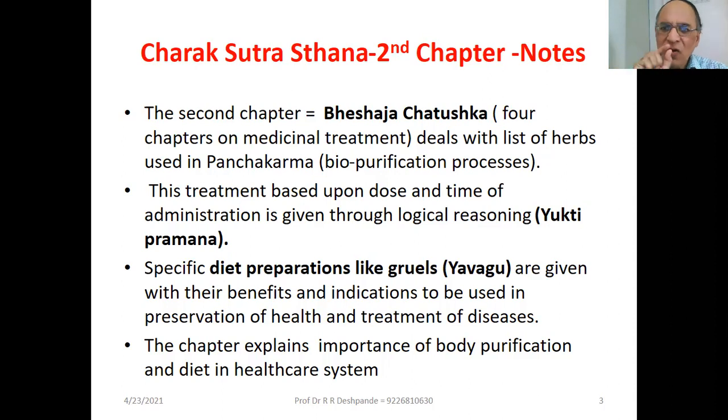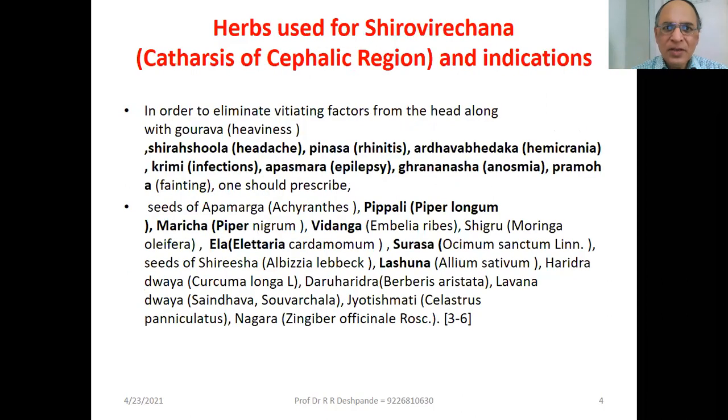The principle is from light diet to the normal diet. The light diet includes those particular gruels or Yavagu. The chapter also explains the different procedures for body purification and diet in the healthcare system. Next, herbs used for Shirovirechana. Charak has started with the head, ENT and ophthalmic part, because in Ayurveda the head is the most important organ for life, the brain. You know brain death is danger. So Ayurveda has said the brain is Uttamanga, the best part of our human body.